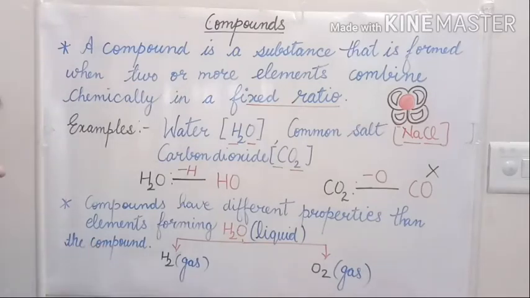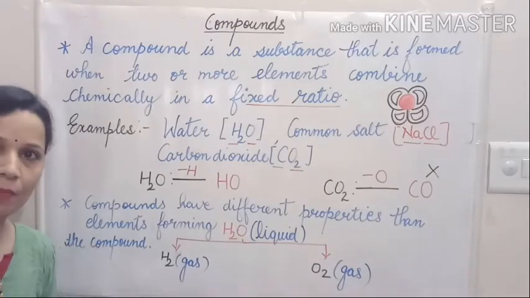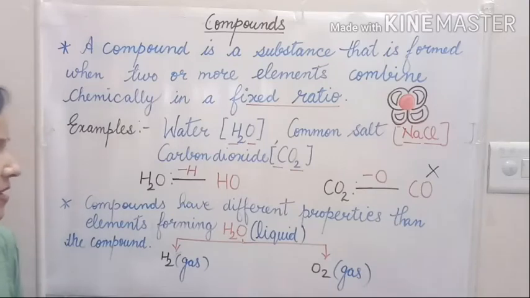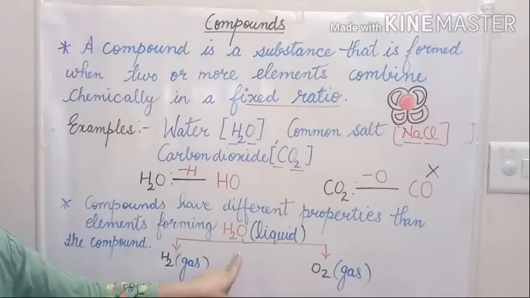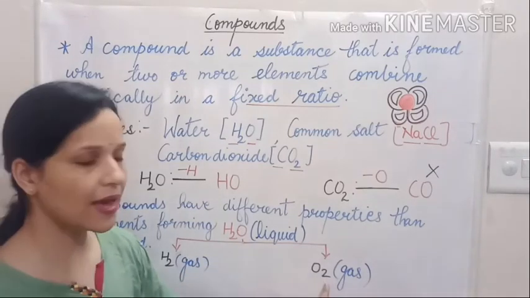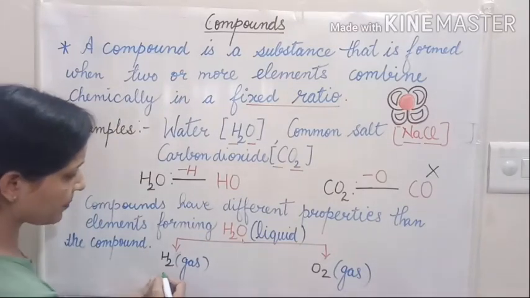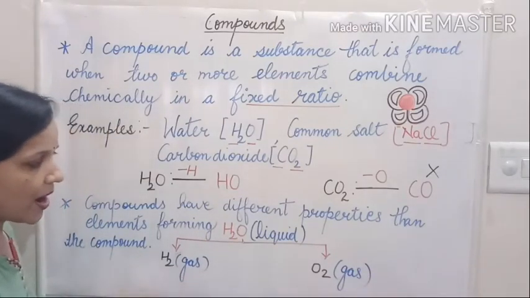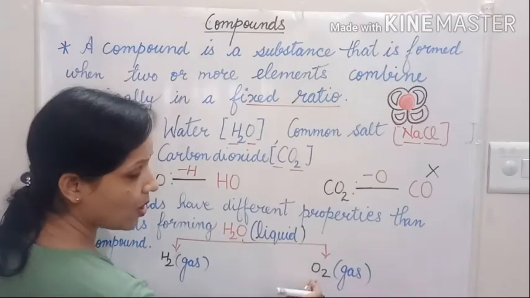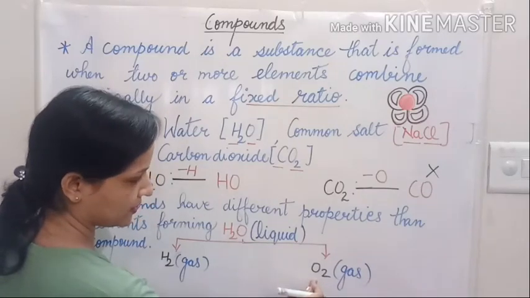Compounds have different properties than the elements forming the compound. As you can see, here I made a flow chart of water. So water is made up of hydrogen element and oxygen element. Hydrogen is present in gaseous form and oxygen is also present in gaseous form.